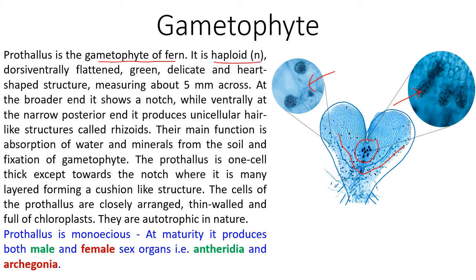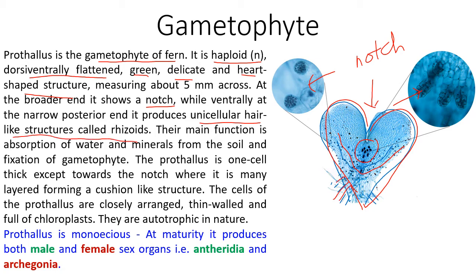It is haploid, dorsiventrally flattened, green, delicate and heart-shaped. You can see this is a heart-shaped structure. It shows a notch. Here you can see the notch. Ventrally, at the narrow posterior end, it produces unicellular hair-like structures called rhizoids.